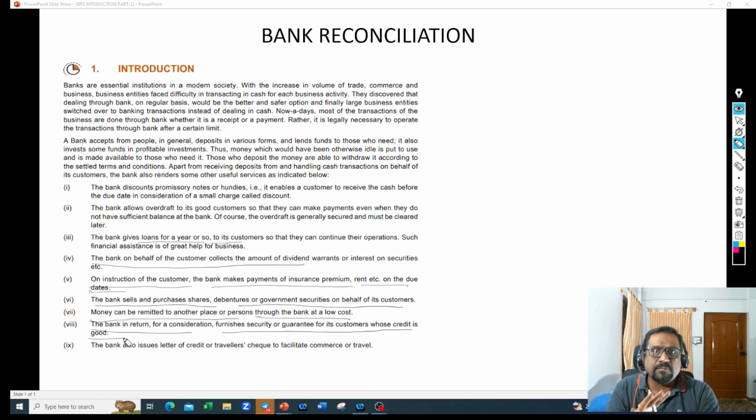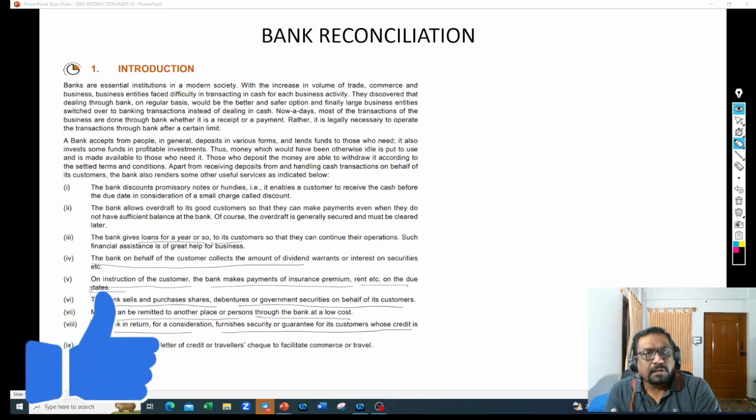It doesn't mean that bankers will give bank guarantee facility only to the foreigners. No, it can be given to even local people. It can be given to anybody for that matter. Once the materials are received, what is the guarantee that this person is going to make the payment to the supplier? In case that payment is not made, the supplier is going to be the impacted person. That is the reason the suppliers will demand for bank guarantee. So the businessman will go to the banker and say, banker, can you please give guarantee to so and so supplier so that he can confidently send that material to me. That's a good facility. So that kind of facility is also provided by the bankers.